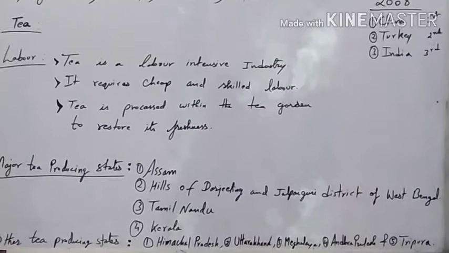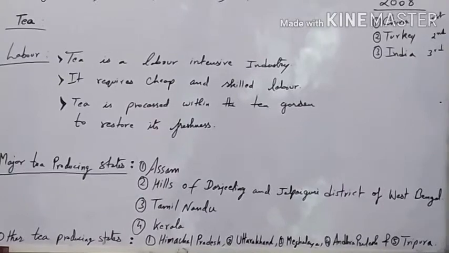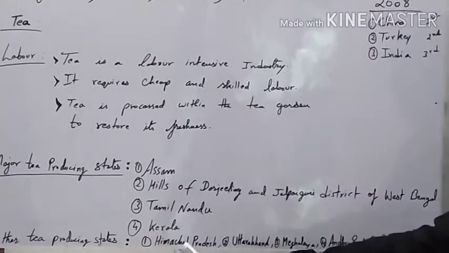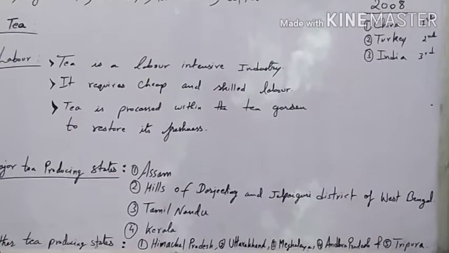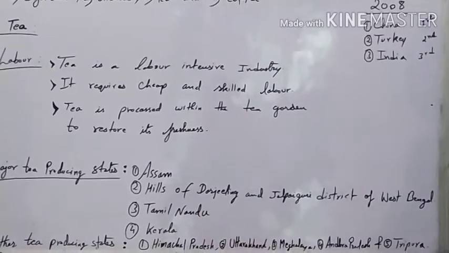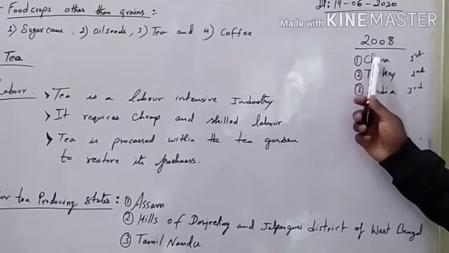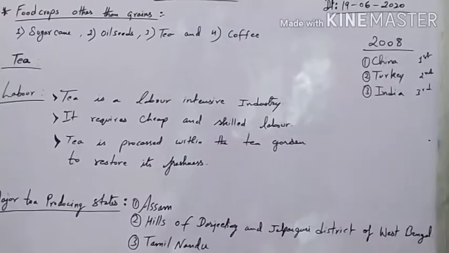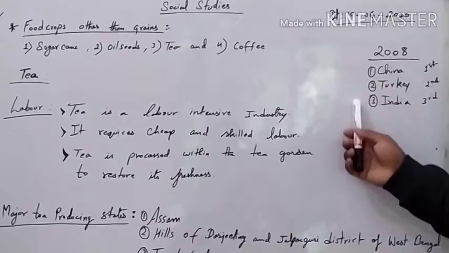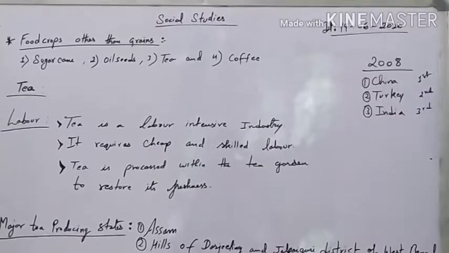Besides Assam and West Bengal, Tamil Nadu and Kerala are also major tea producing states. Other tea producing states are Himachal Pradesh, Uttarakhand, Meghalaya, Andhra Pradesh and Tripura. These are the other tea producing states besides the major ones. In 2008, China was first, Turkey was second, and India was the third largest producer of tea. So you have to keep this record in mind. India ranked third in 2008 after China and Turkey.